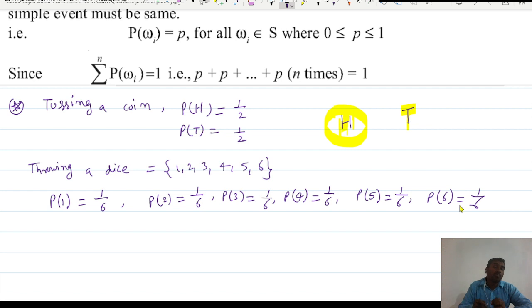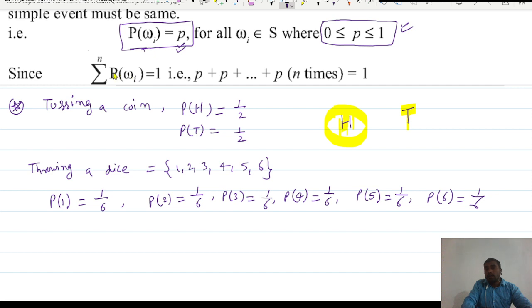So what it means is, if the outcomes are equally likely, their probability will be the same. In the theory here it is saying the same. Let us suppose you are finding the probability of any sample point, and let us say it is p. So the value of probability is always greater than or equal to 0, but it will always be less than or equal to 1.